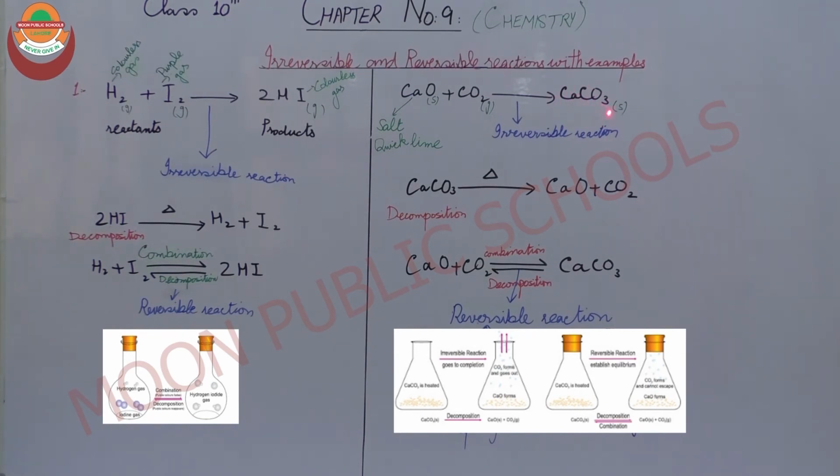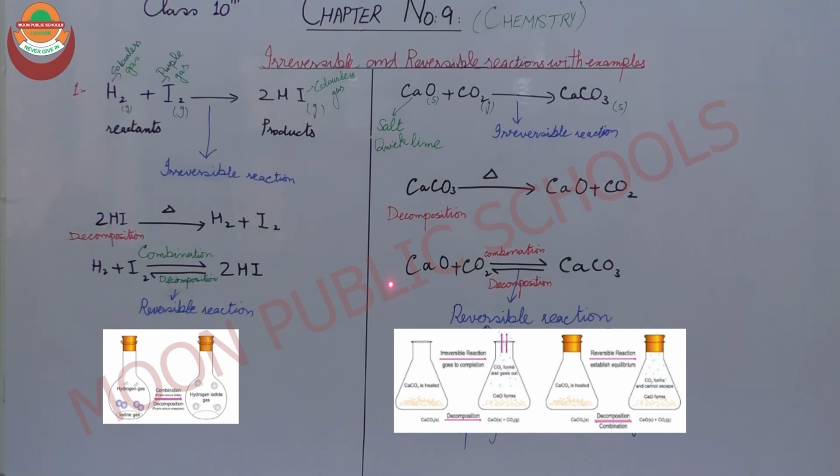When this calcium carbonate decomposes due to some chemical conditions such as heating, I put a triangle on the arrowhead. This triangle is the indication of heating in a chemical process. Calcium carbonate will heat and it will again give us calcium oxide and carbon dioxide. These are the reactants. So that is the condition of a reversible reaction.